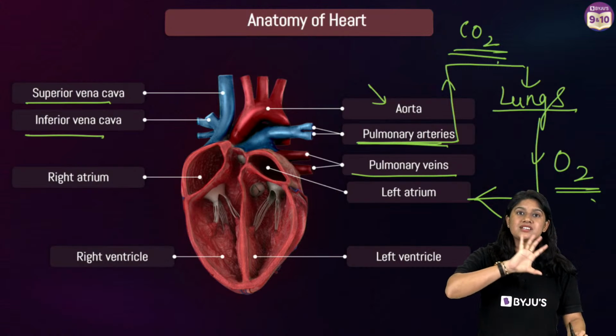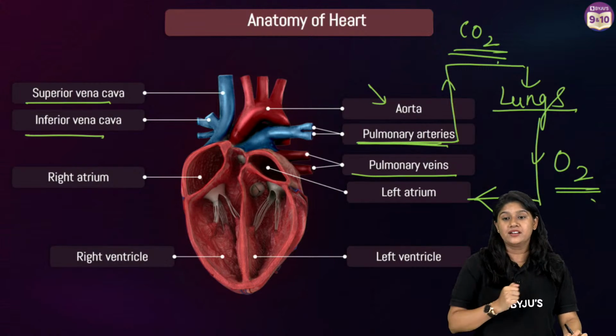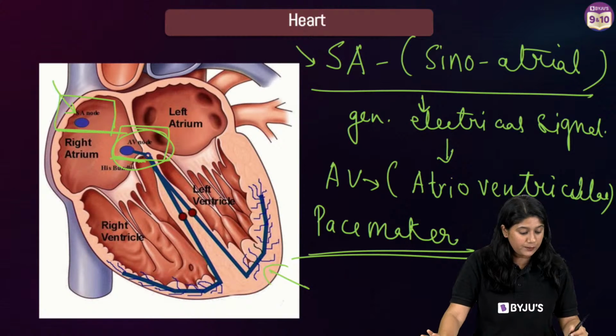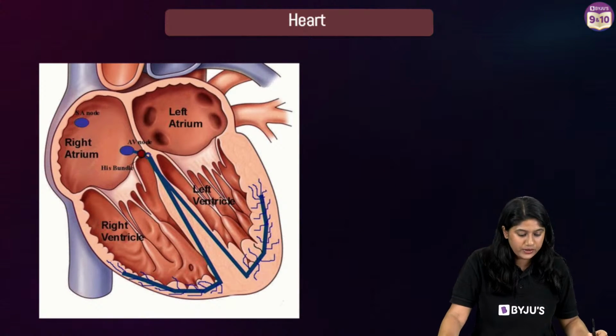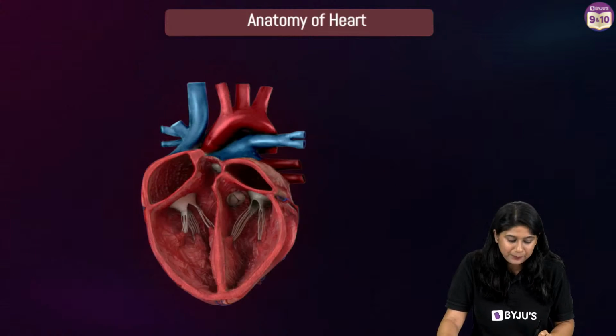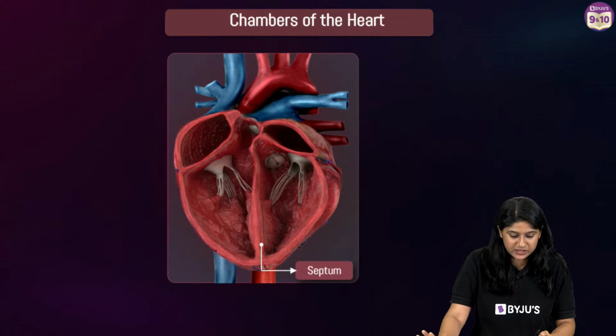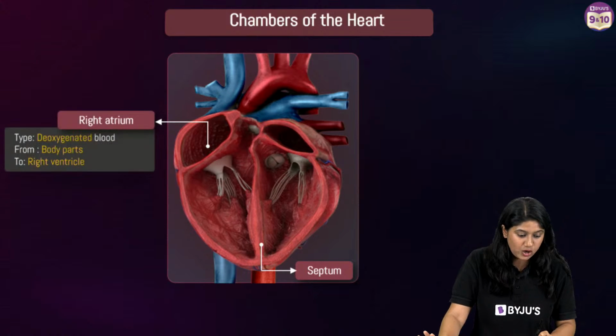So now we are clear with the structure of the heart. I am coming to the valves. Don't worry, wait for some time. I hope that everyone is clear with this. Now, let's talk about the other parts. Here we are done with it. Now we have this, which is a septum, and let's talk about the right atrium.